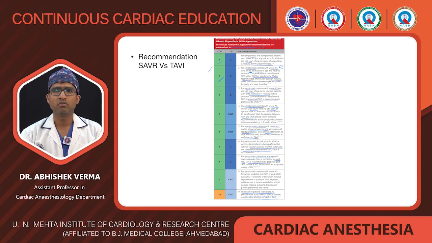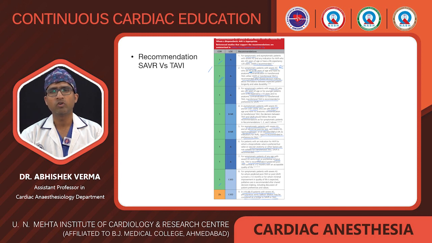Class 1A indication is also there if the symptomatic patient with severe AS has ejection fraction less than 50% and age is less than 80, then TAVI or SAVR, we should follow the same recommendation as for the symptomatic patient in recommendations 1 to 3 above. And class 1 recommendation is also for the asymptomatic patient. Here the patient is asymptomatic with severe AS and abnormal exercise test, very severe AS, or rapid progression with elevated BNP, SAVR is recommended in preference to the TAVI.